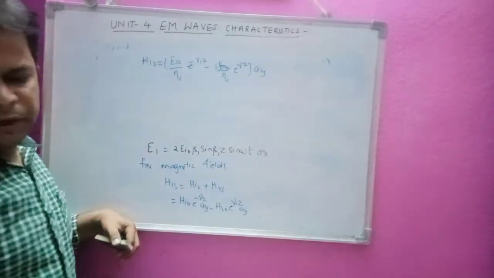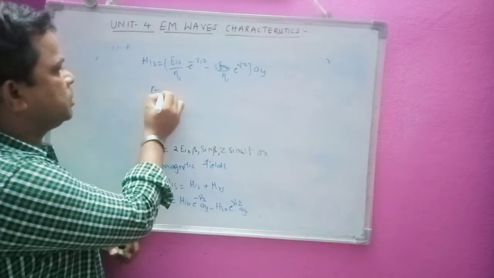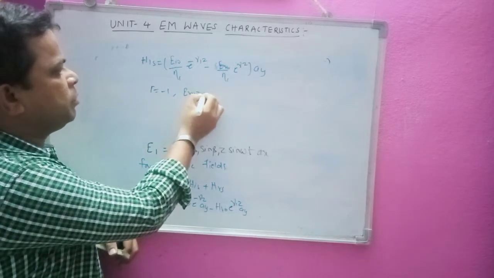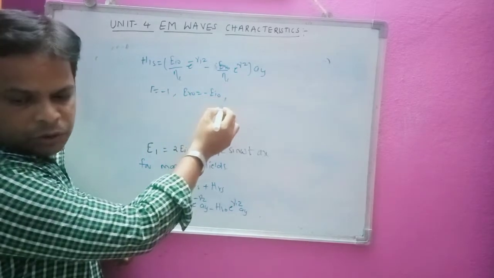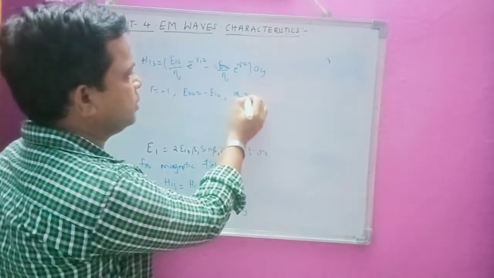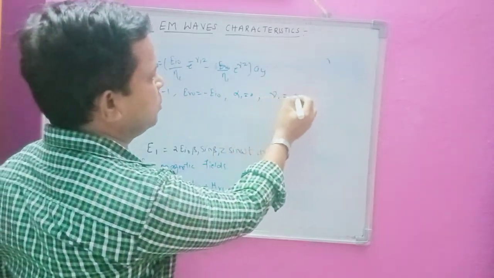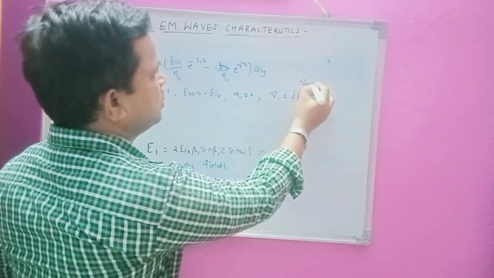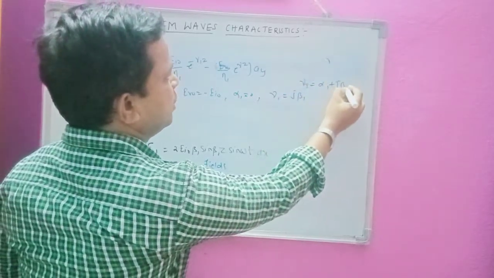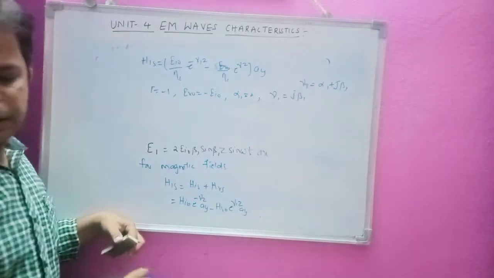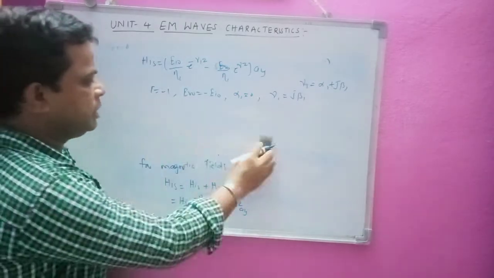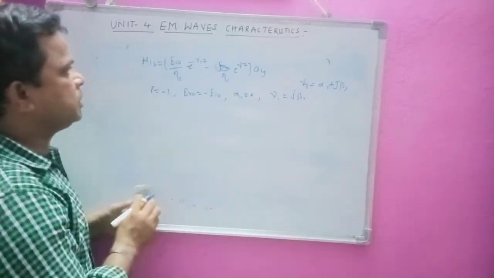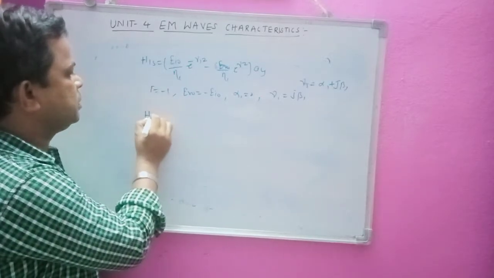Next, similarly here Γ is equal to minus 1, that is Er0 is equal to minus Ei0. Gamma 1 is equal to α1 plus jβ1 actually, so here α1 is 0, that is γ1 is equal to jβ1. Now after substituting this condition, this equation will change to like this.